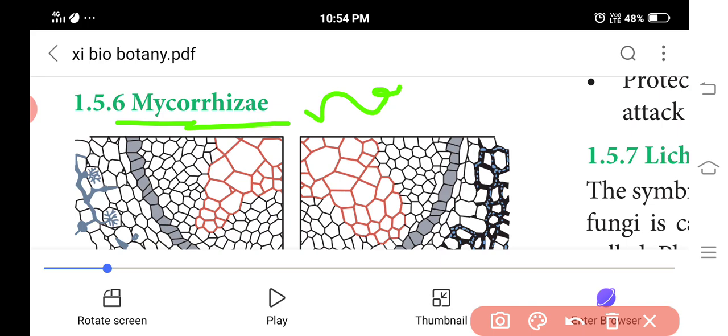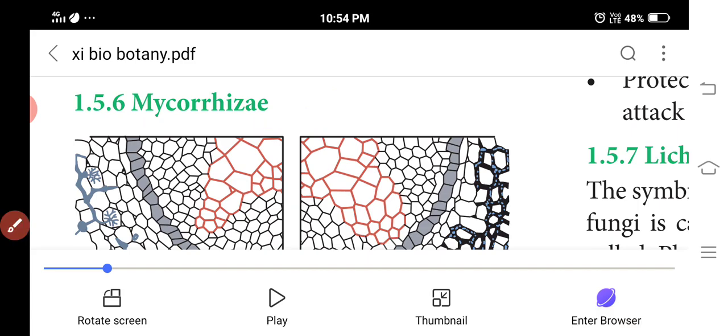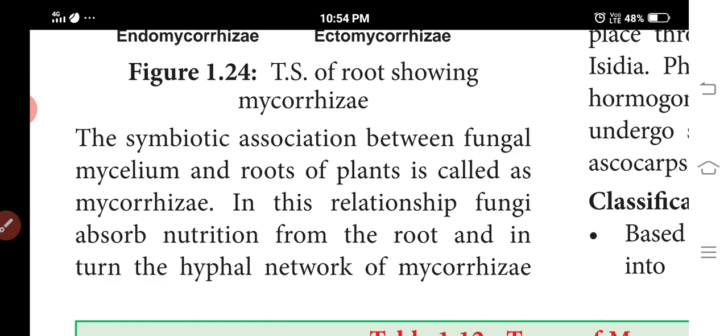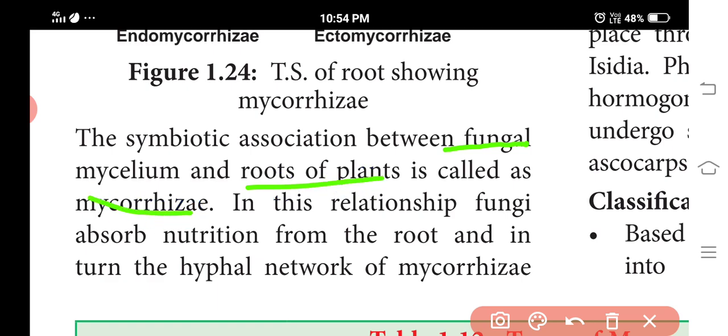So it is a connection between root and fungus, a symbiotic association between the fungal mycelium and roots. That is called mycorrhizae. In this relationship the fungi absorb nutrition from the root.